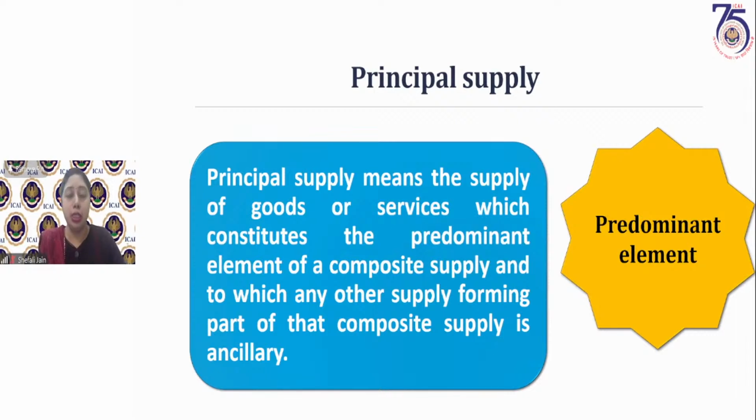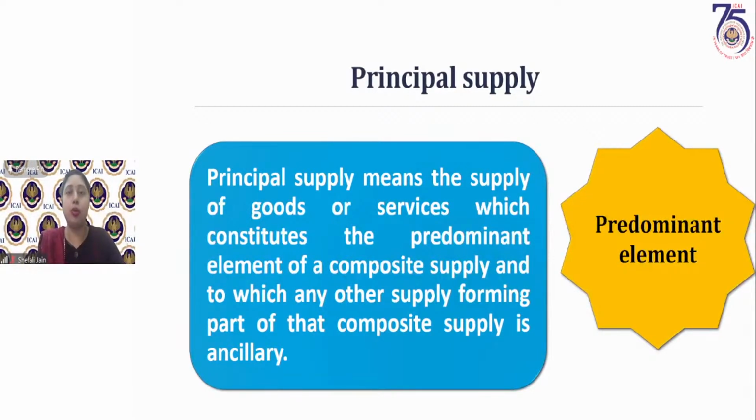They are generally supplied as a collective supply of services or goods. In that case, what would be the rate of tax which would be applied? Because we know that there are 3 or 4 supplies involved in a particular supply, and all of them carry different rates. So now the doubt which arises is regarding the rate.